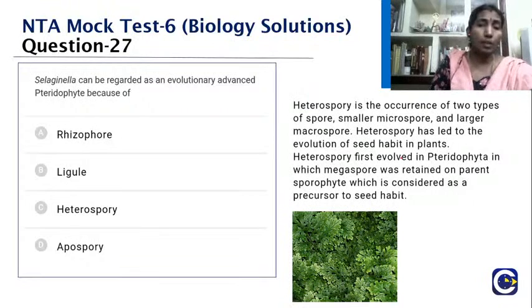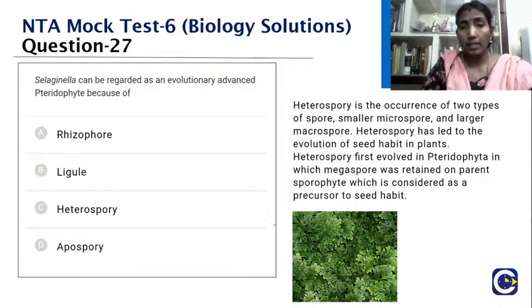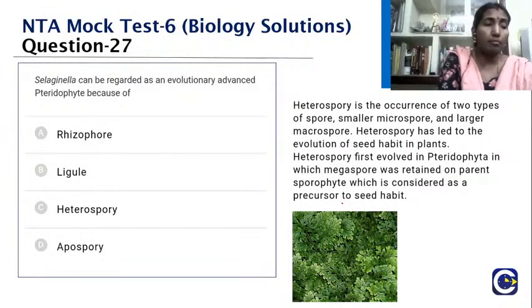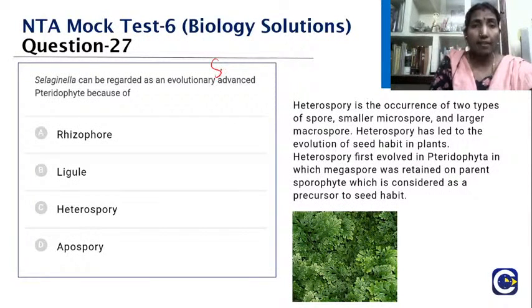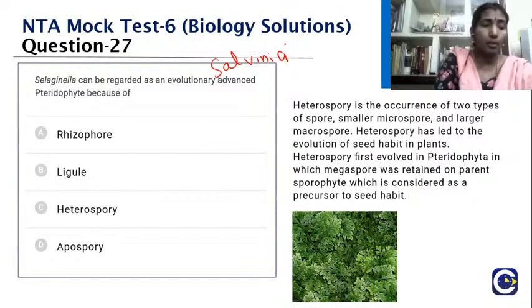In this, the megaspore was retained on the parent sporophyte, which is considered a precursor to seed habit. Apart from Selaginella, even Salvinia is also considered an evolutionary advanced pteridophyte, which produces two kinds of spores, the macro and the microspores.